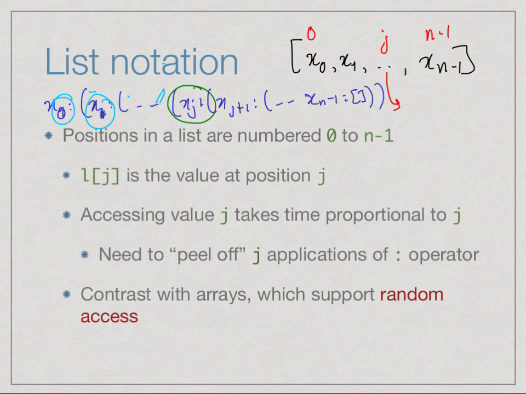So it's not a random access device. It takes time proportional to the position in order to get to an internal value inside a list. This is important when we start looking at functions and trying to determine their efficiency and complexity. Some functions which work well on arrays, which can access a[j] in unit time, will not work so well on Haskell lists.